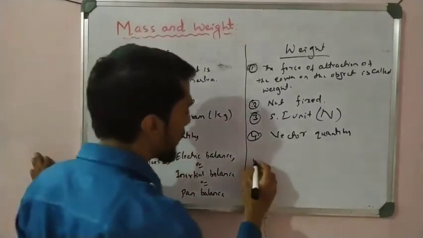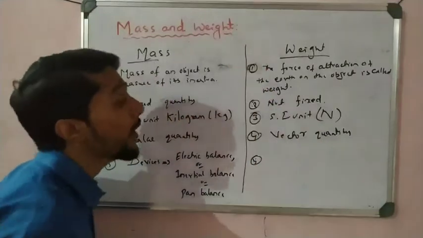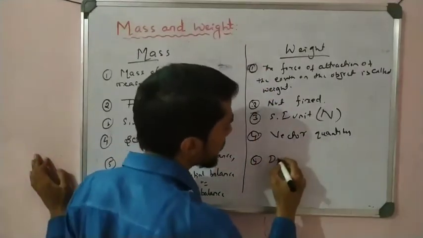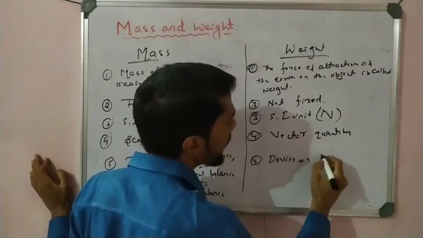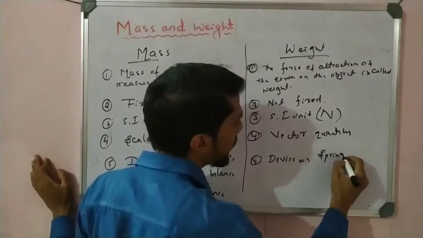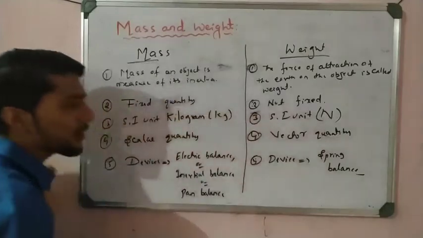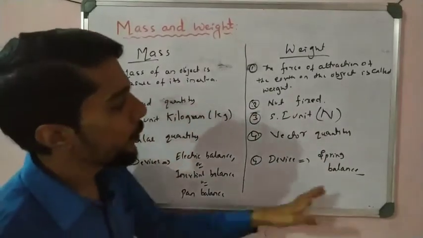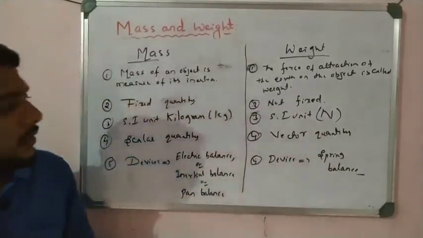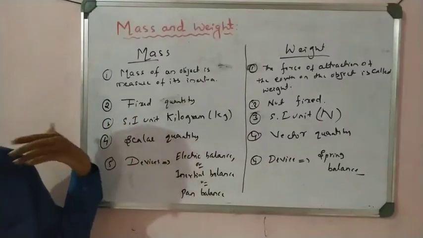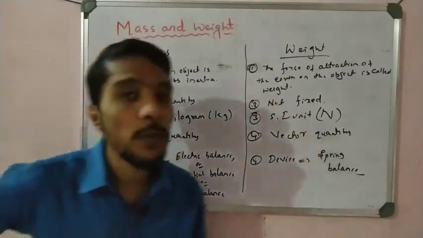What about weight? The simple and famous device is the spring balance, which is hanging. So that is the difference between mass and weight, and you have to remember it.